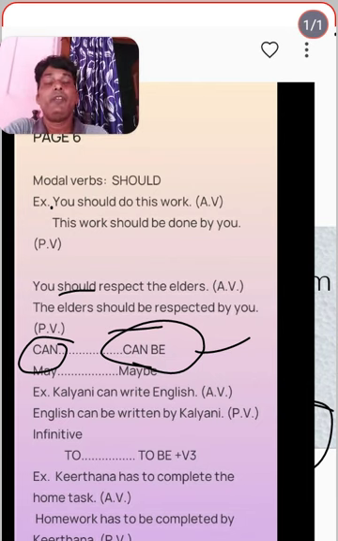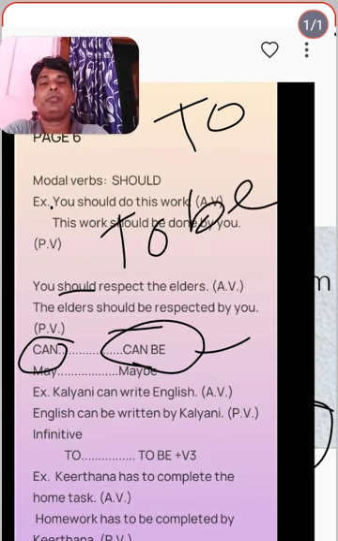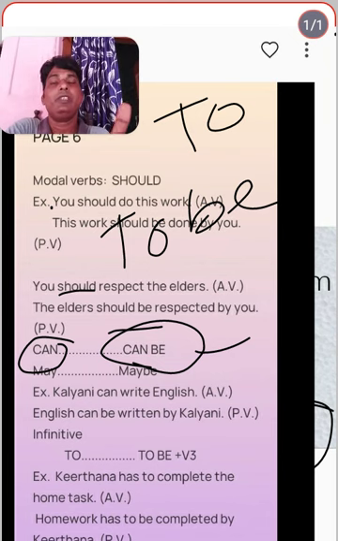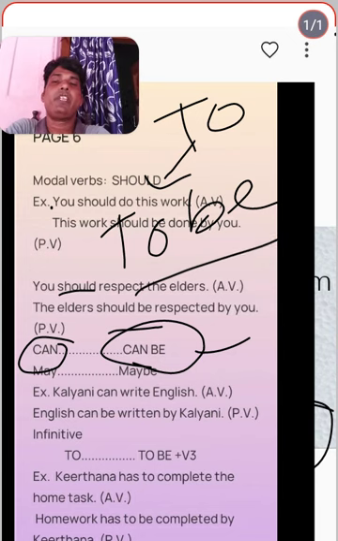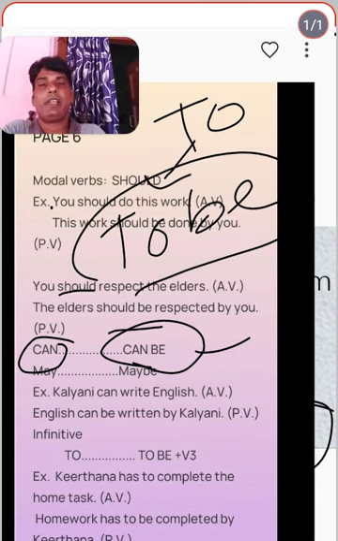The same way, whenever you find "to", meaning infinitive, the passive form always comes with "to be". "I have to do this work" means "This work has to be done." In a passive form "to be" should be written.